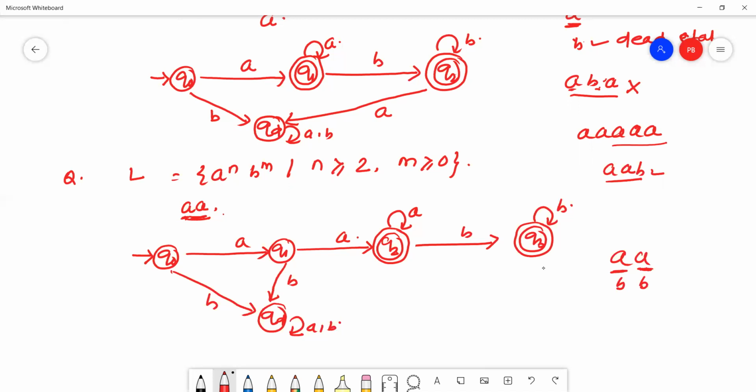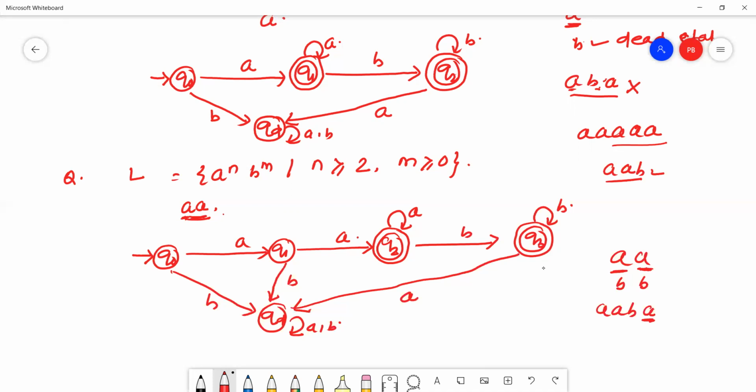Q2 has already read AA. At Q3, after B, we can't start A. If A starts, then it will go to the dead state.